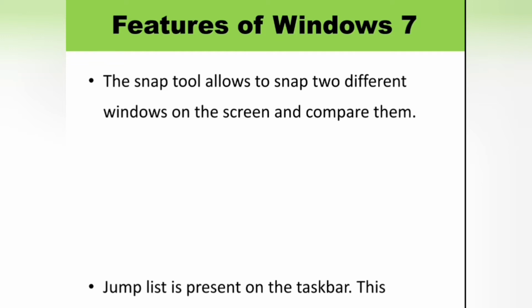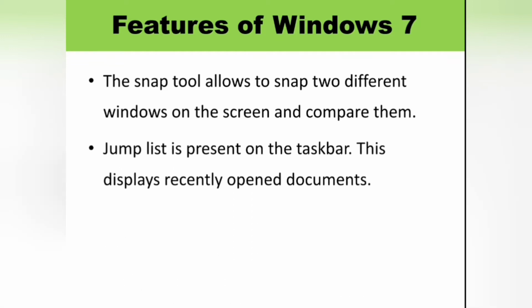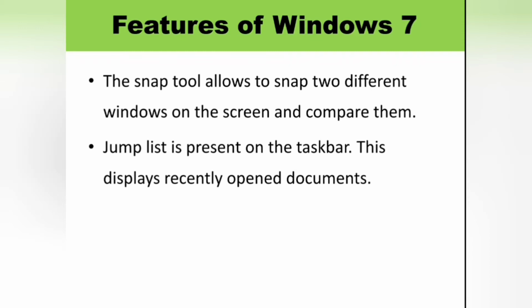The next feature is the jump list present on the taskbar. This displays recently opened documents. That is, this is a new feature that takes us straight to the documents, pictures or songs we have recently visited.